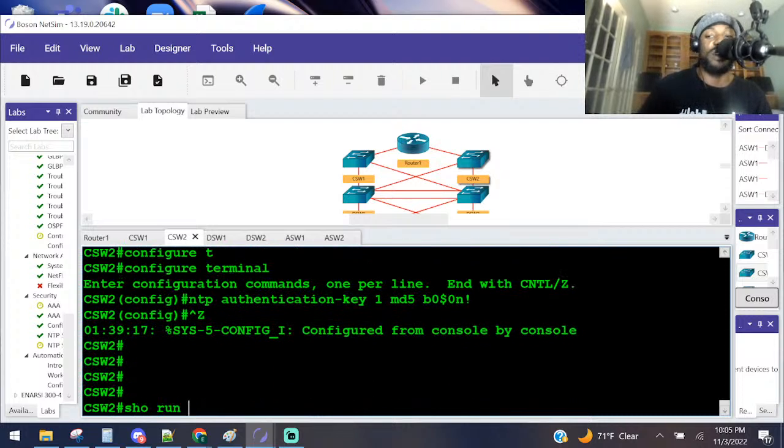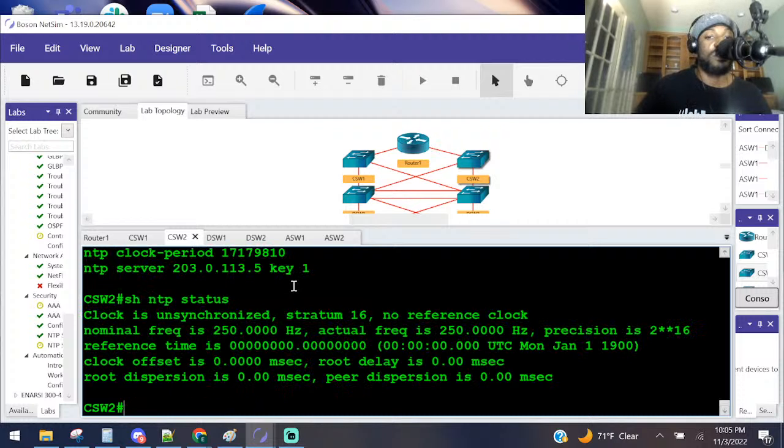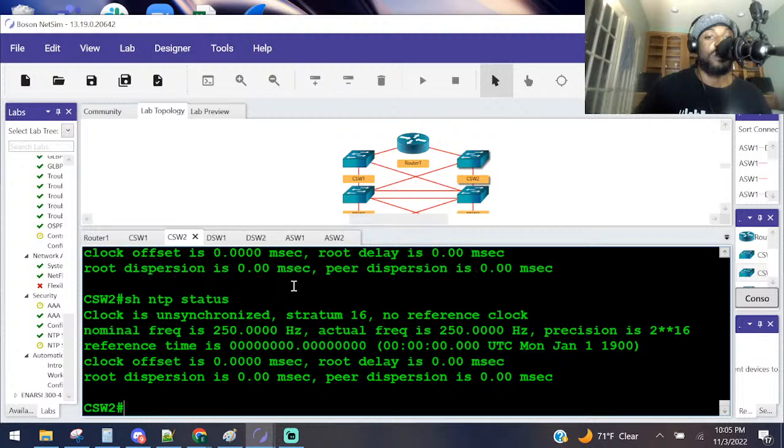Let me do a show run section NTP, and see how long it'll take. So now I think I put the correct password this time. Let's do a show NTP status. I hope you was right with this one, Big Germ.